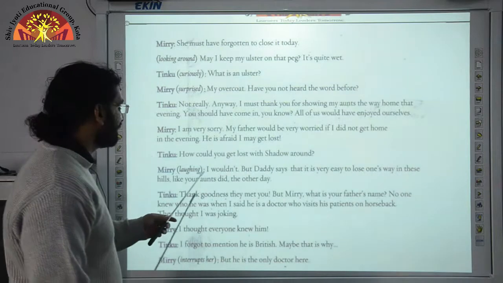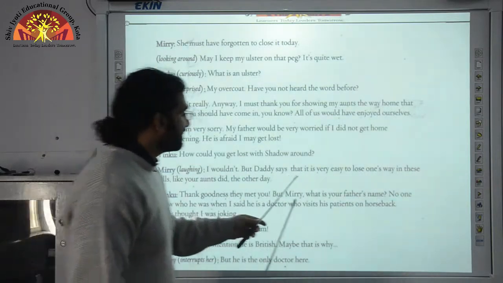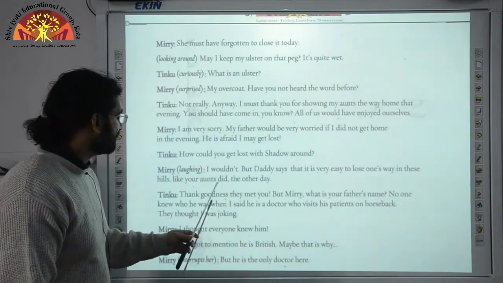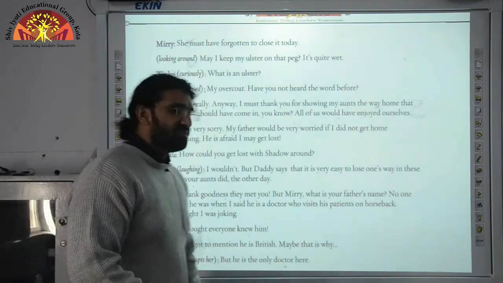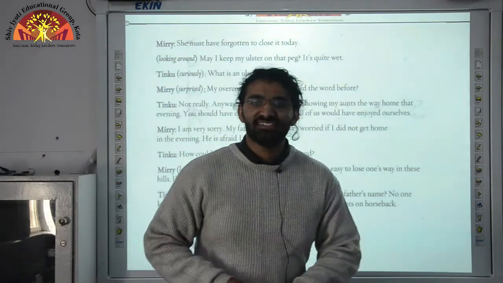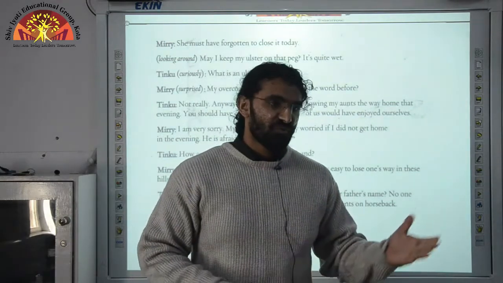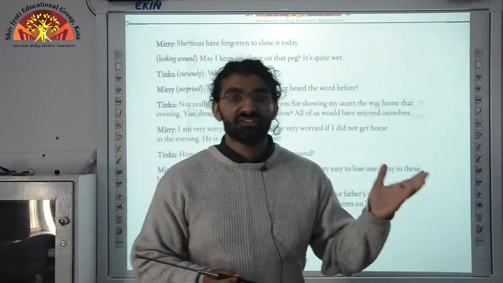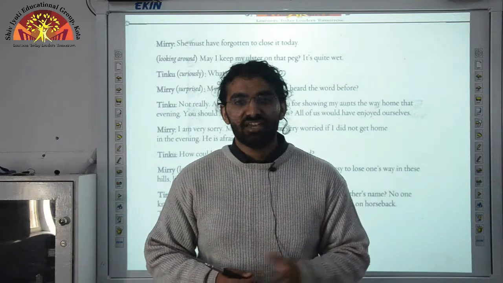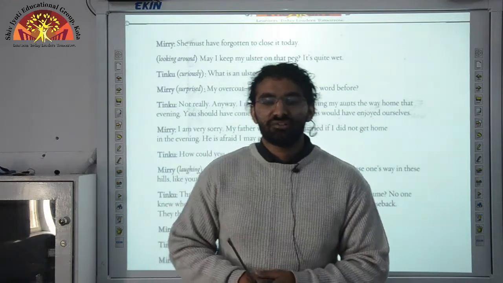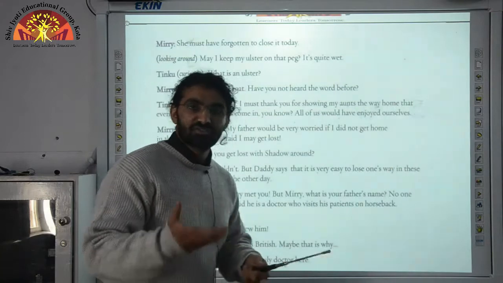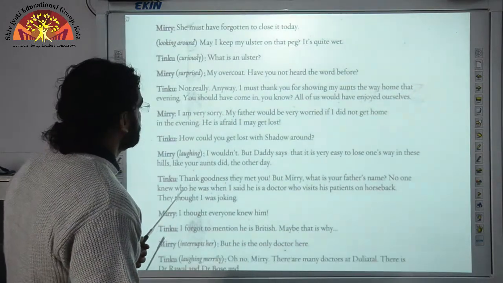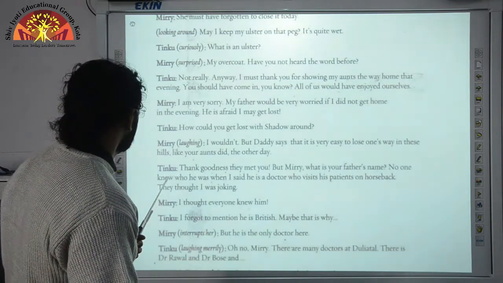Miri, laughing, says, ha ha ha, I wouldn't, but Daddy says that it is very easy to lose one's way in these hills, like your aunts did the other day. My father says it's very easy to lose your way in these areas, just like your aunts, who lost their way that evening. He thinks I can also be lost someday in these hills. I might forget the way, I might be lost, which he didn't want to happen.